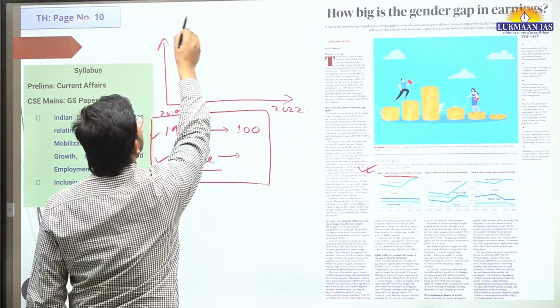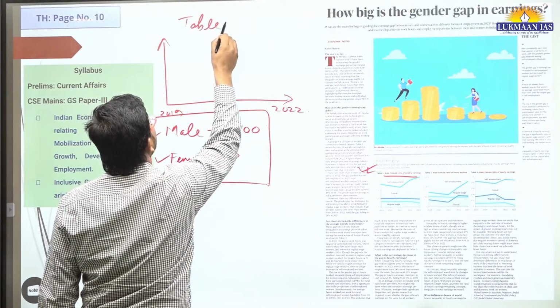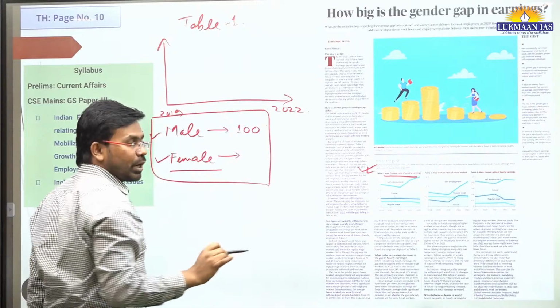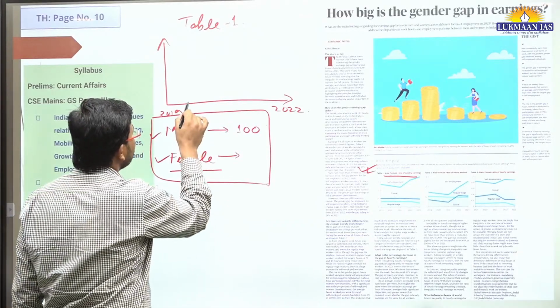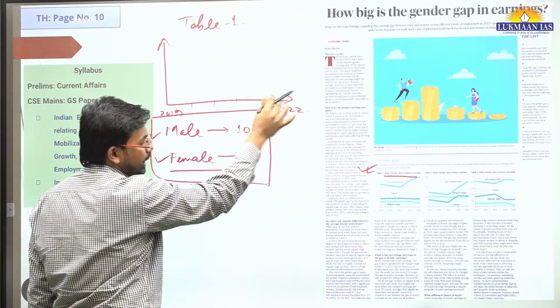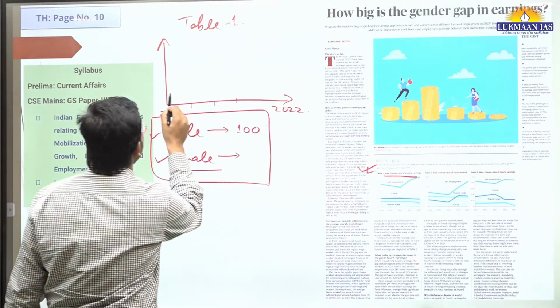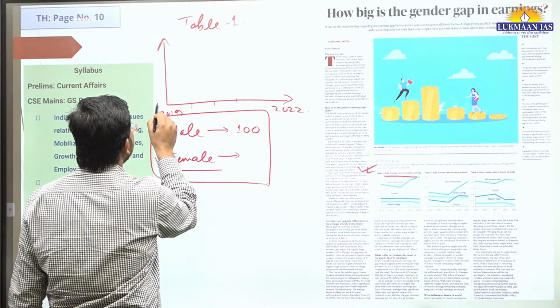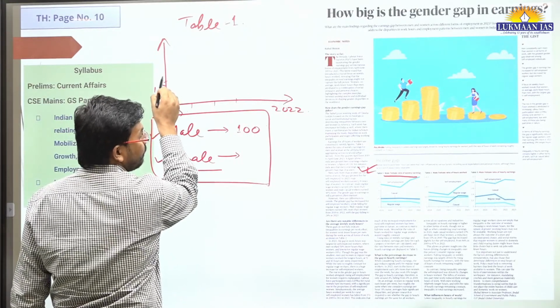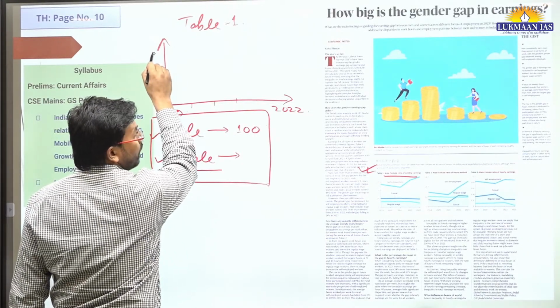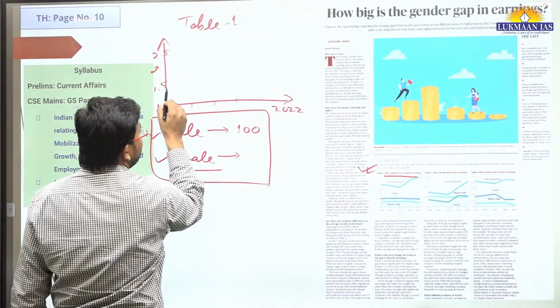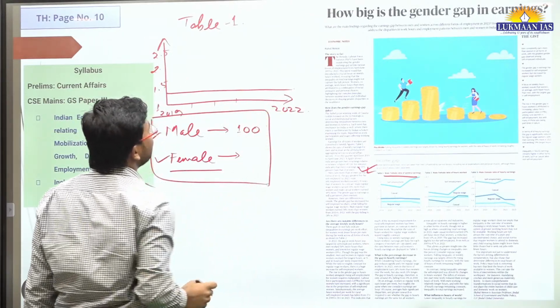We are talking about table 1. So they have talked about regular wage, those people who work on regular wage, 1, 1.5, 2, then 2.5. In regular wage also, this is the male to female ratio.